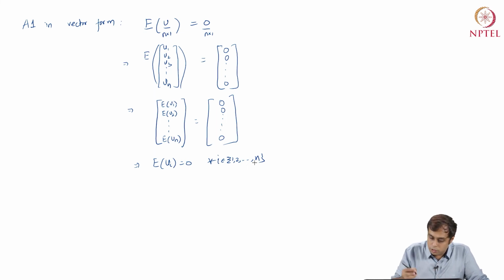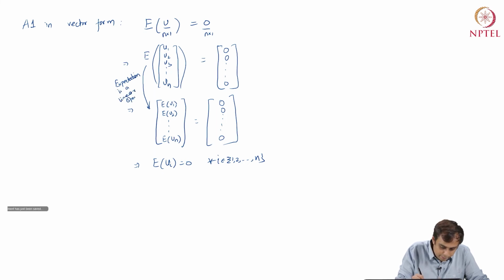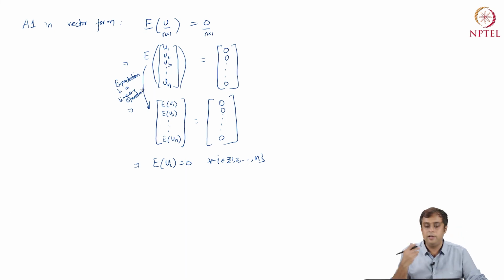That's it. So from here to here, what I'm using is that expectation is a linear operator. We've used this property earlier in this course as well, but I hope this will make things very clear. So this is the first crucial assumption of a linear regression model. Thankfully, when the intercept is included, this assumption is a without loss of generality assumption.